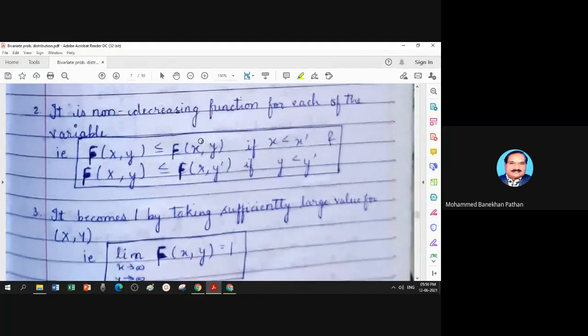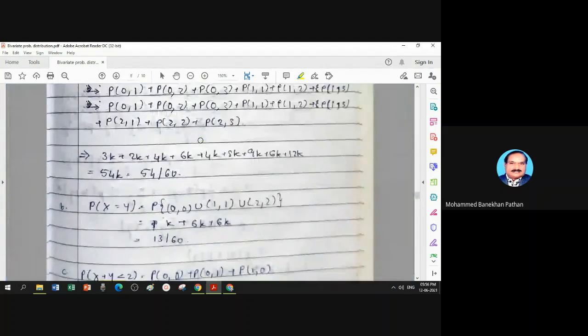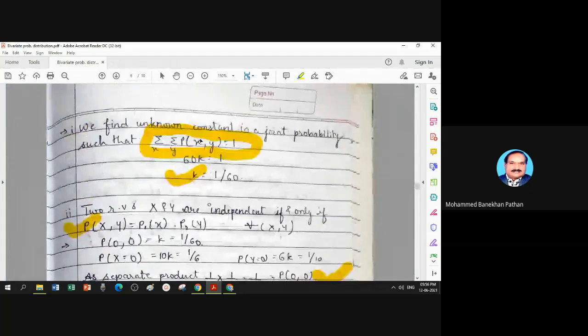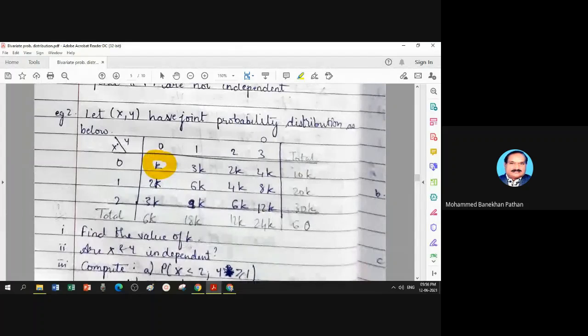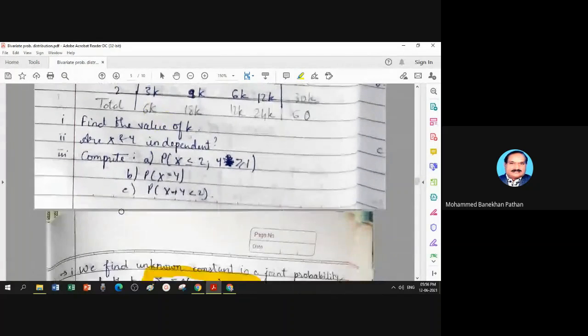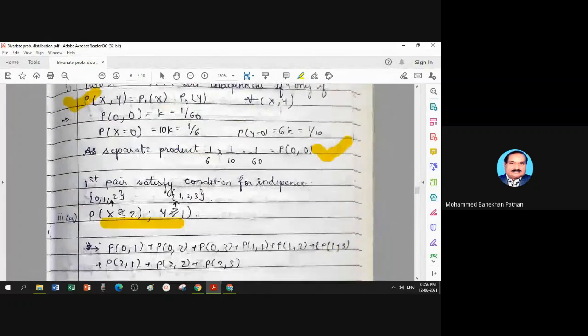If I want to explain with the numerical example which I took just now, here y takes values up to 3 and x takes values up to 2. So if I put any value after 3 for y and any value after 2 for x, my capital F will come to 1. So I don't require to go up to infinity.